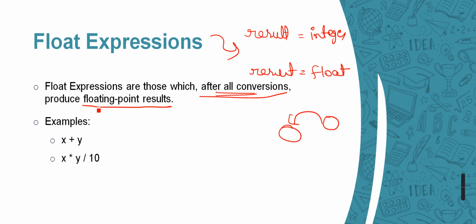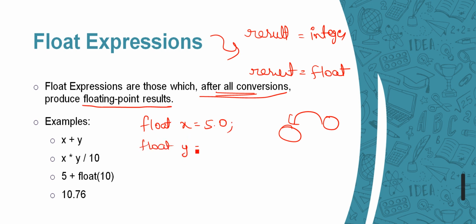So here we have examples. Here x and y are two variables of float type. Float x is equal to 5.0, float y is equal to 2.0. So now the result of this one should be 7.0, right? So this is a float type value, so it will come under this category, float expressions.